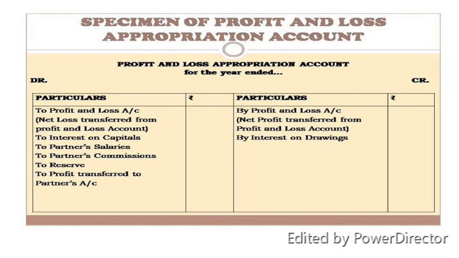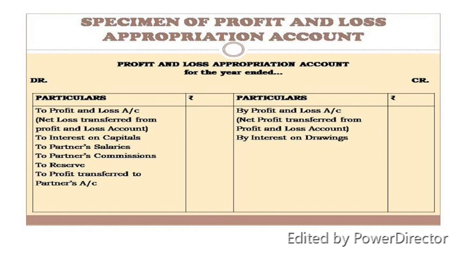If you see the PL appropriation account, you see that at the very beginning on the credit side comes the net profit, which is generally transferred from the profit and loss account. As I said before, after the profit and loss account, the PL appropriation account is created.